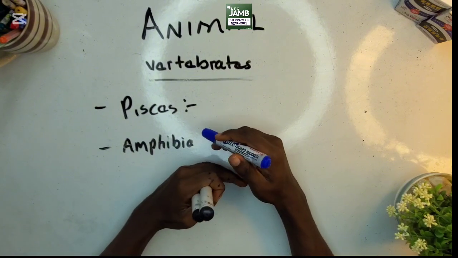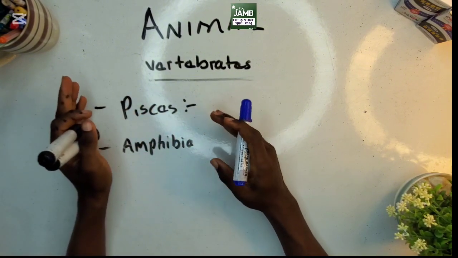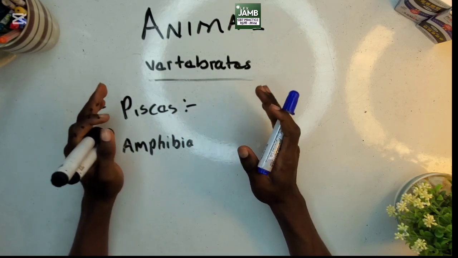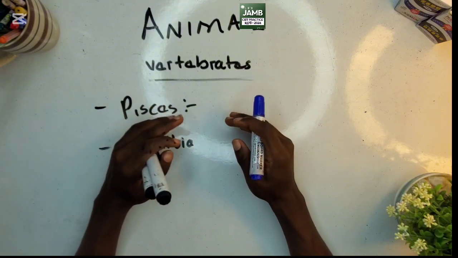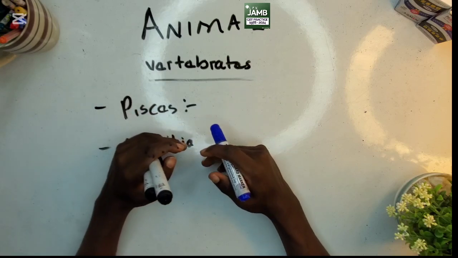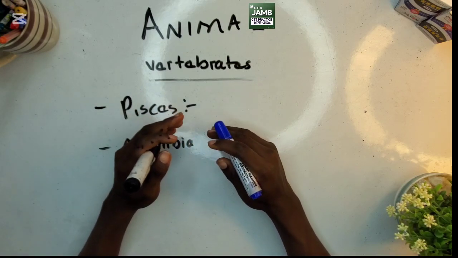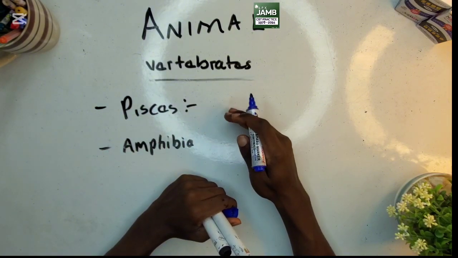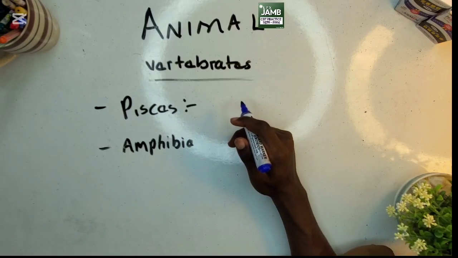Now, amphibians are more specialized animals than Pisces. If you look at the animals I wrote earlier, the invertebrates, they are arranged in the order of complexity from the lowest to the highest. We'll be listing the others in order of complexity from the lowest to the highest. Amphibians are way higher than Pisces because they live on both land and water.